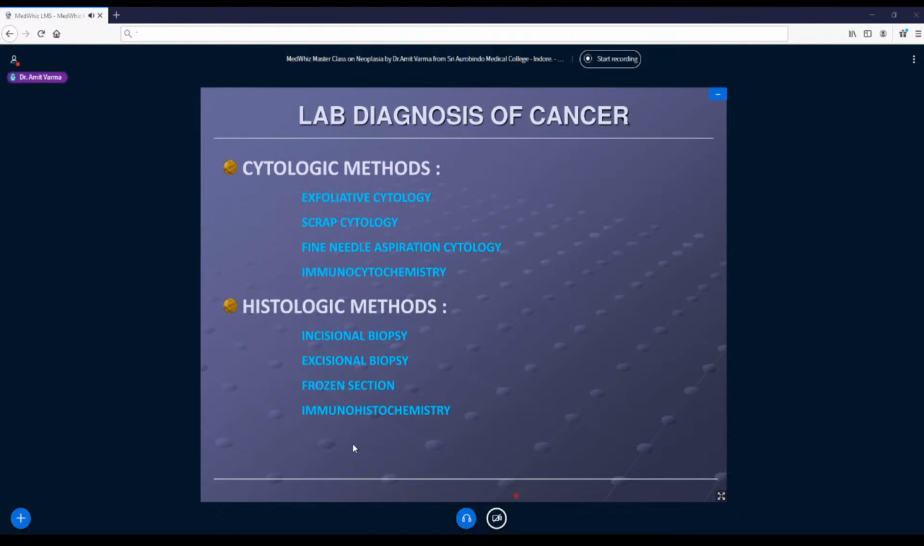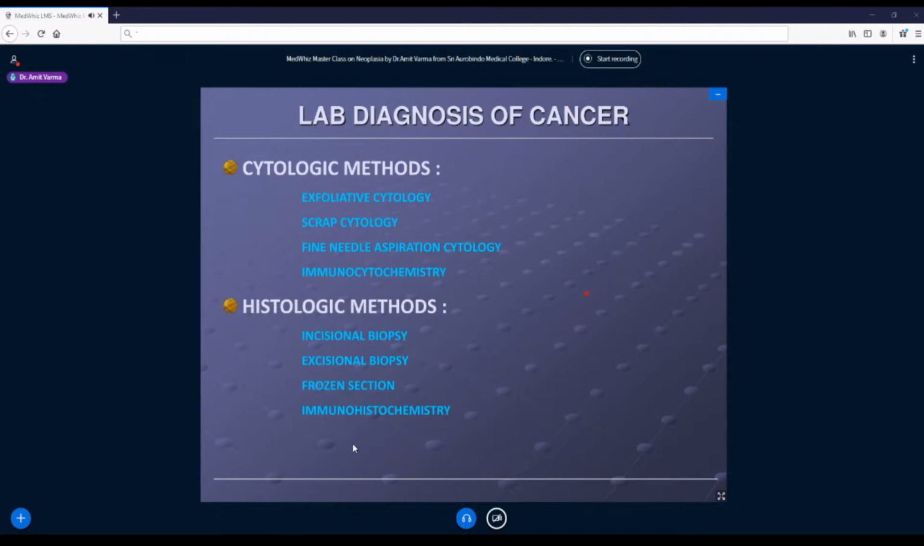So after that, now we come to the last part of neoplasia, which is equally important: what is the lab diagnosis of cancers? Maybe at undergraduate level it may not be that significant to you, but definitely people who are practicing, whatever branch they practice, few basic methodologies they must understand, which can be adopted to diagnose cancers in time.